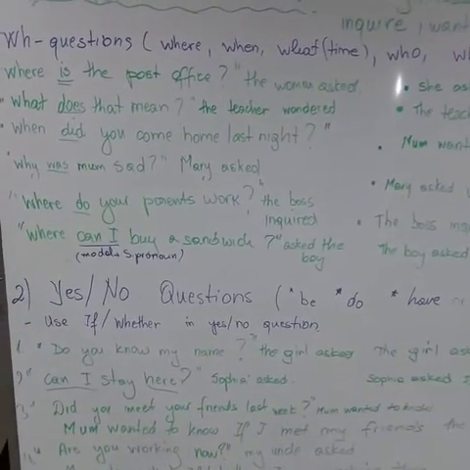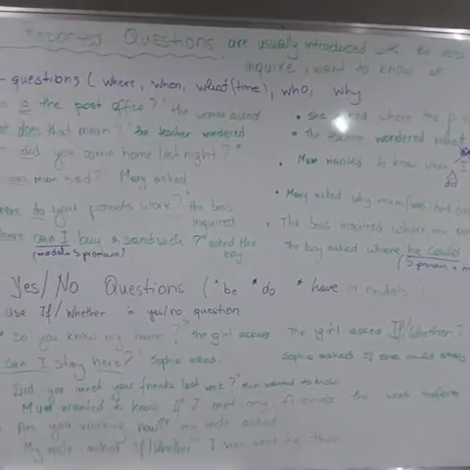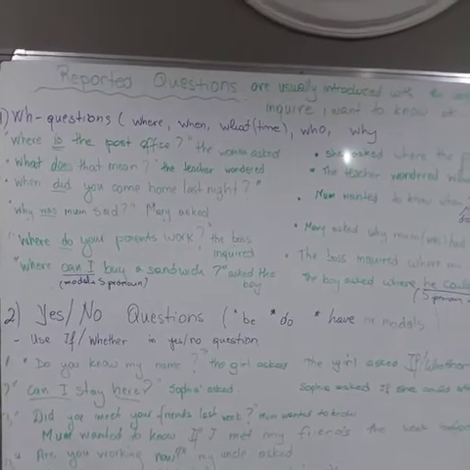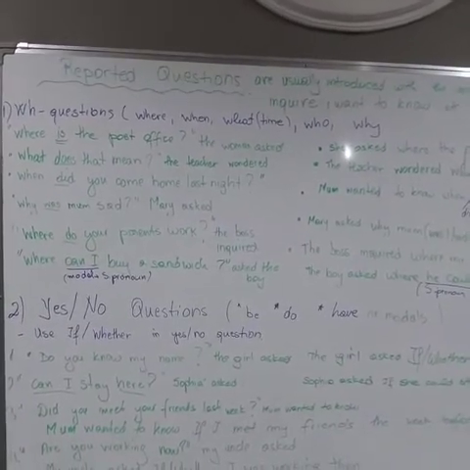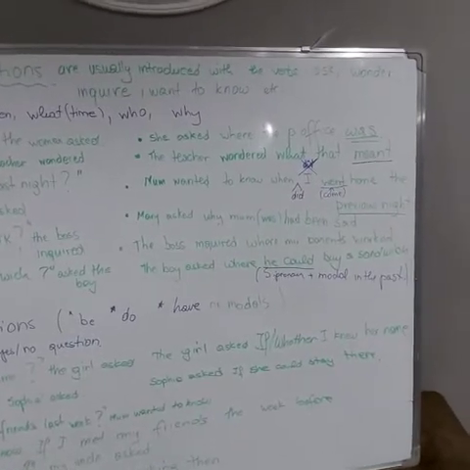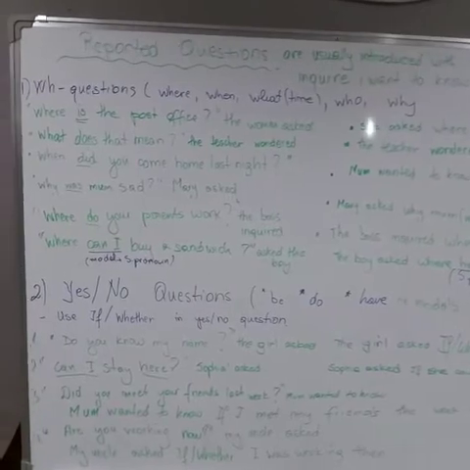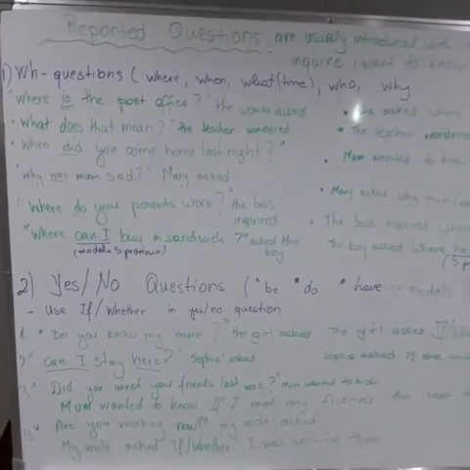Where is the post office? The woman asked. She asked where the post office was. What can you see? The verb be goes at the end of the sentence and it goes a tense back in time. So from present simple is, it is used was, and don't forget to change its position at the end of the sentence.